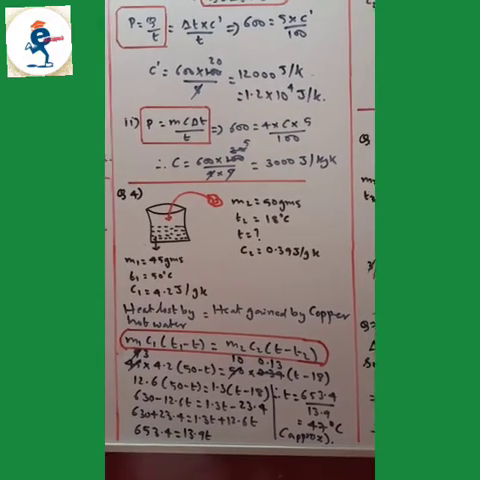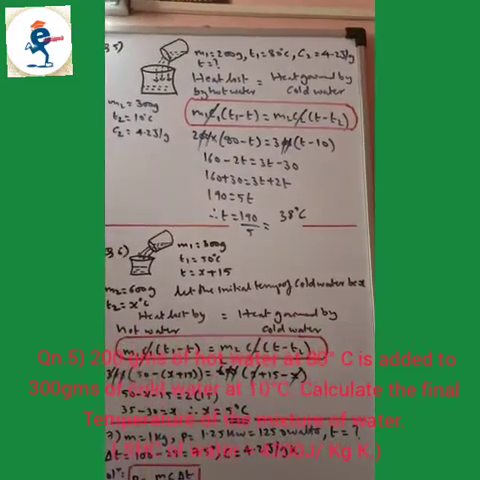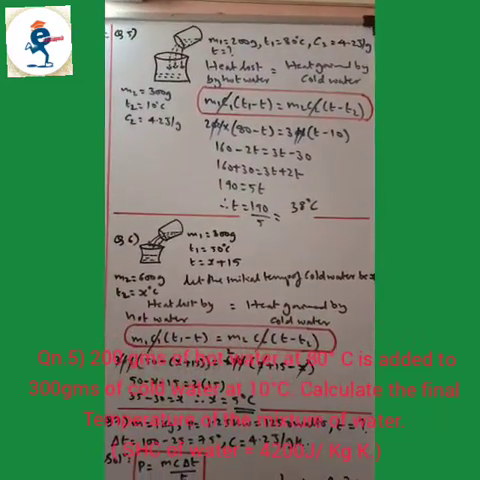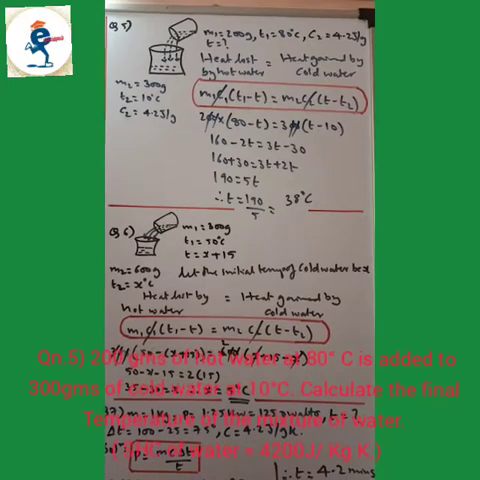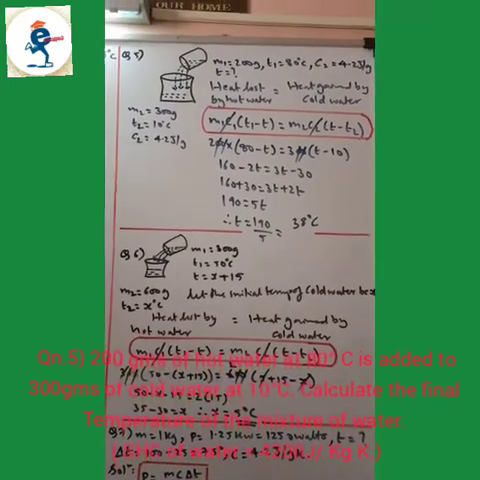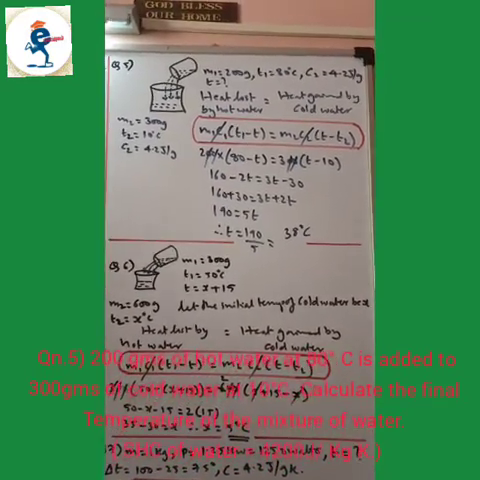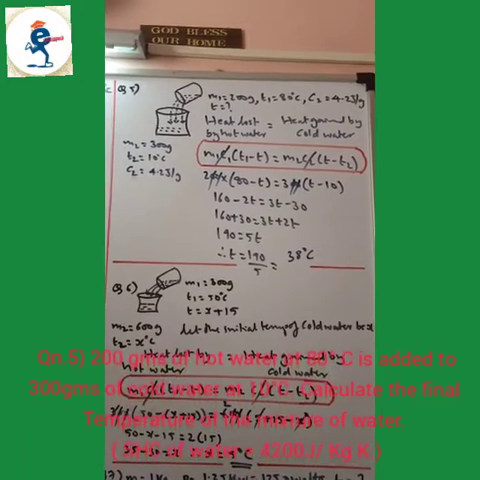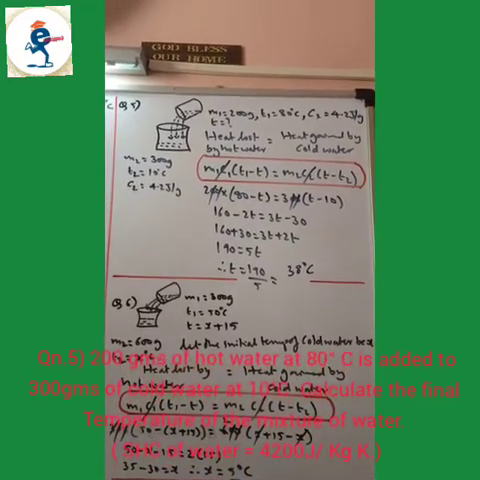Now question number 5. 200 grams of hot water at 80 degrees Celsius is added to 300 grams of cold water at 10 degrees Celsius. Now calculate the final temperature of the mixture of water. Specific heat capacity of water is 4200 joules per kg Kelvin.